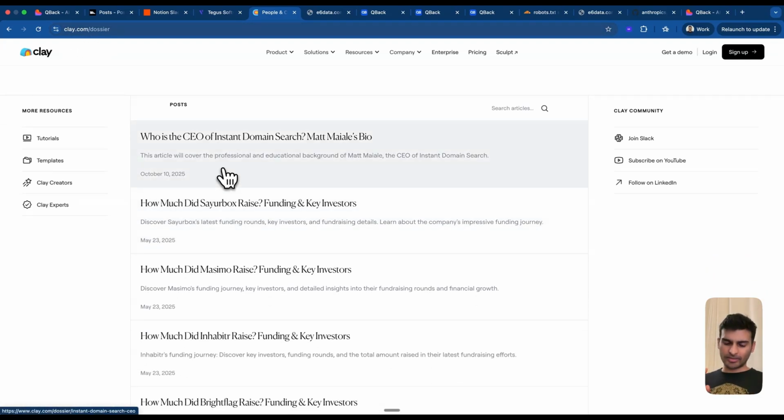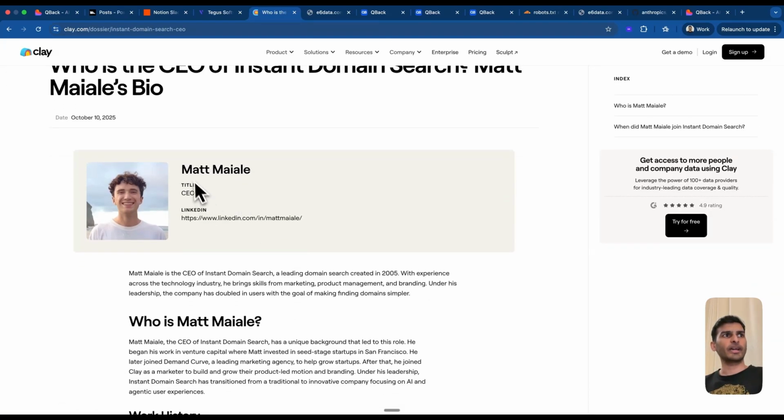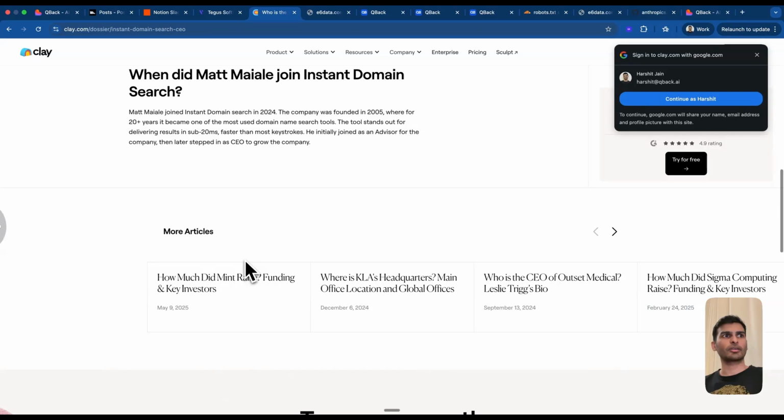What they have done is create pages specific to each company name, who is the CEO of that company, right? And their entire bio. Company name, how much did they raise, what was their funding and key investors. So let's say if I go to this particular page, I will see the entire detail about that person, background, all of it.